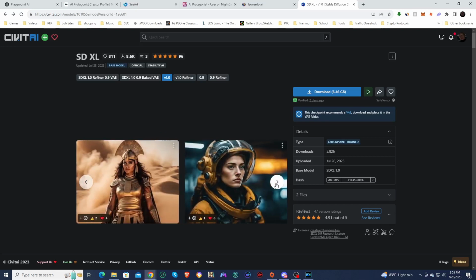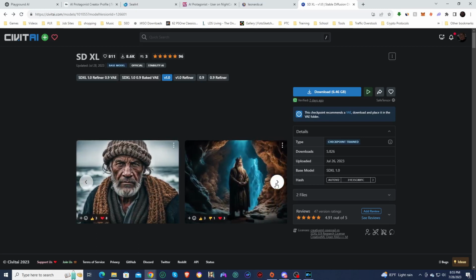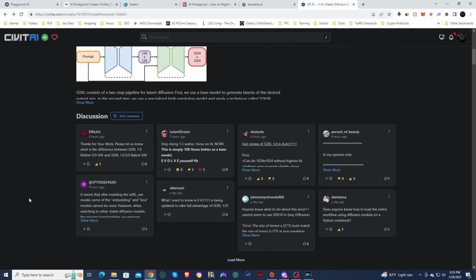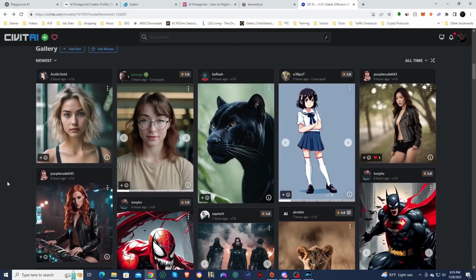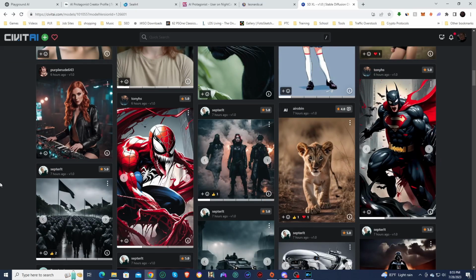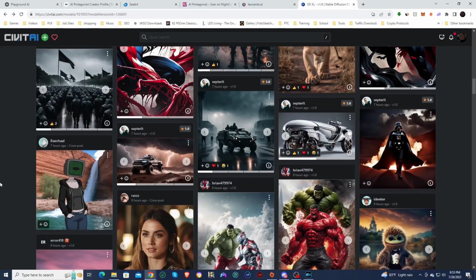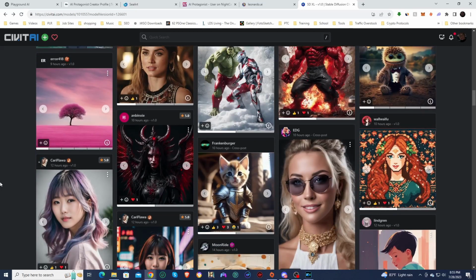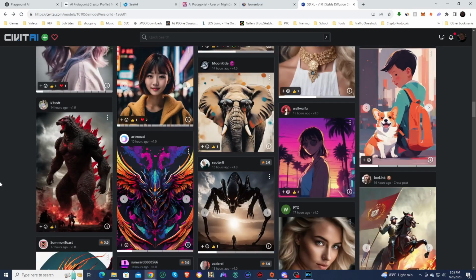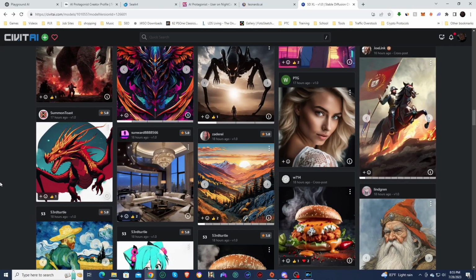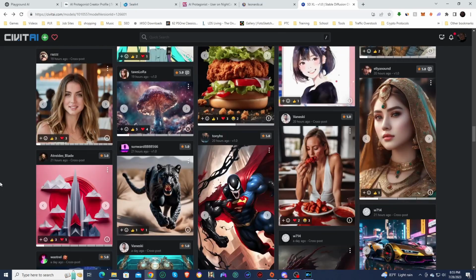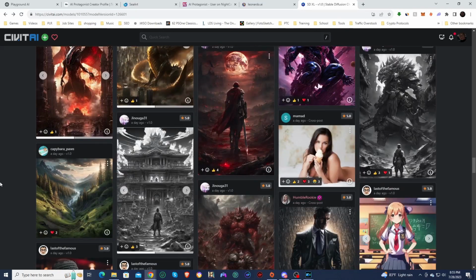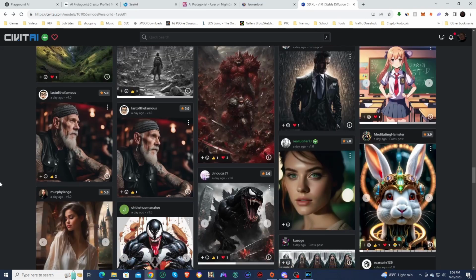I'm gonna go with CivitAI. But here is the actual SDXL model, the original checkpoint. We can see a lot of the images that have been created by the community with it. There are some LoRAs being trained right now. Some of them are in alpha. There are some full releases of LoRAs, which I'm very surprised that people are able to get out so quickly. But so far the images are looking very good. I cannot wait to see what we're going to see in the future with this.